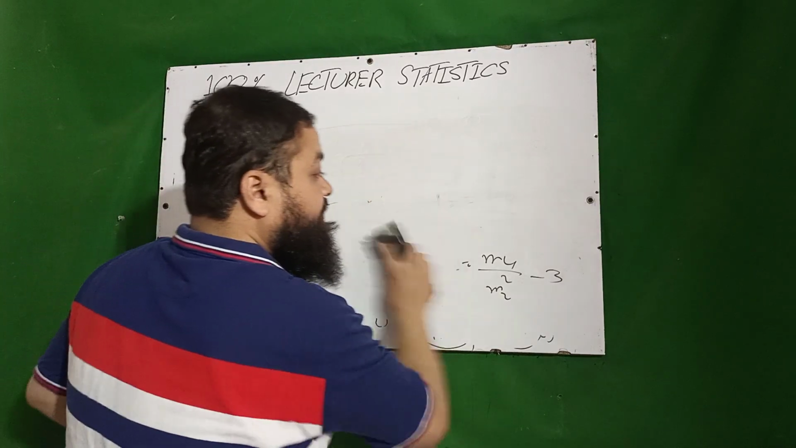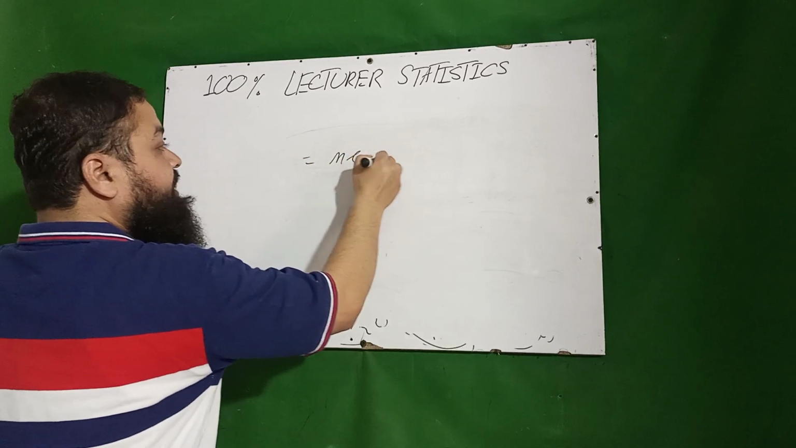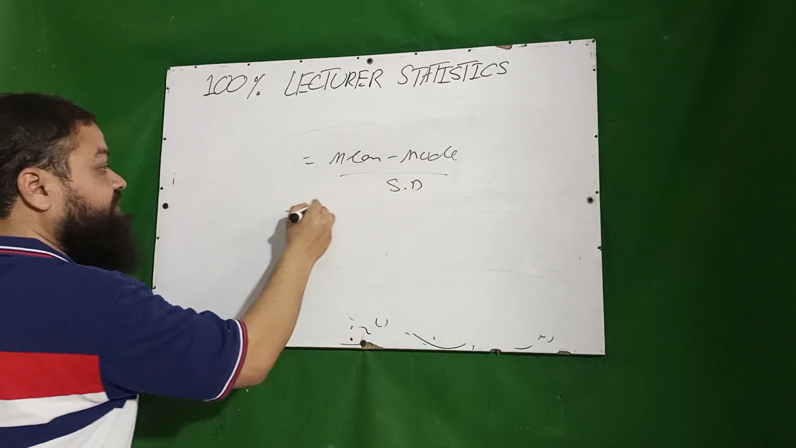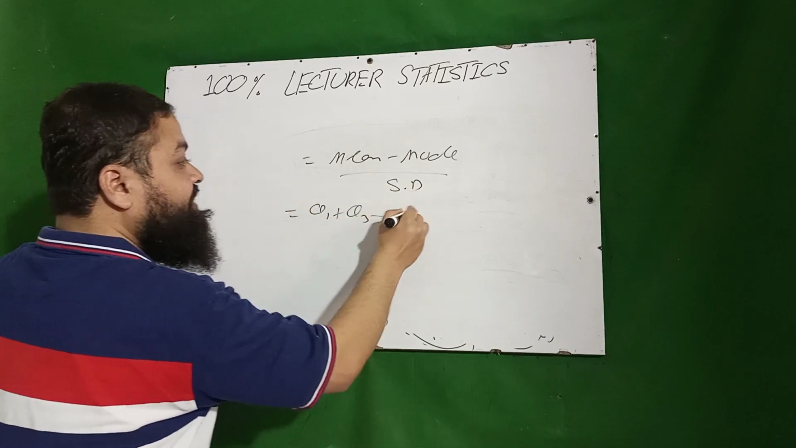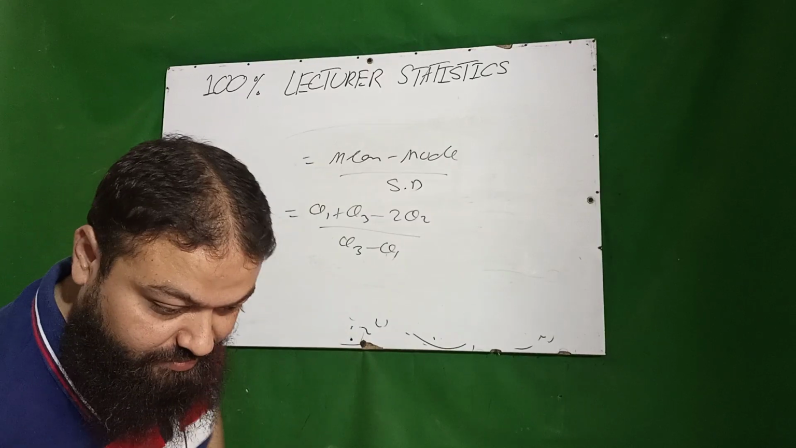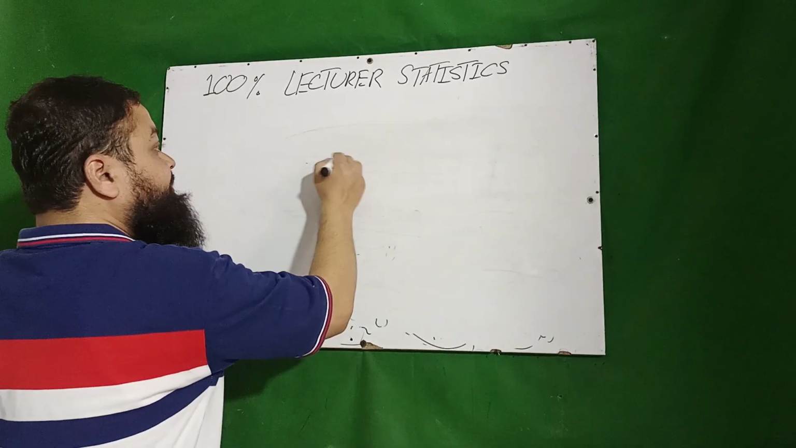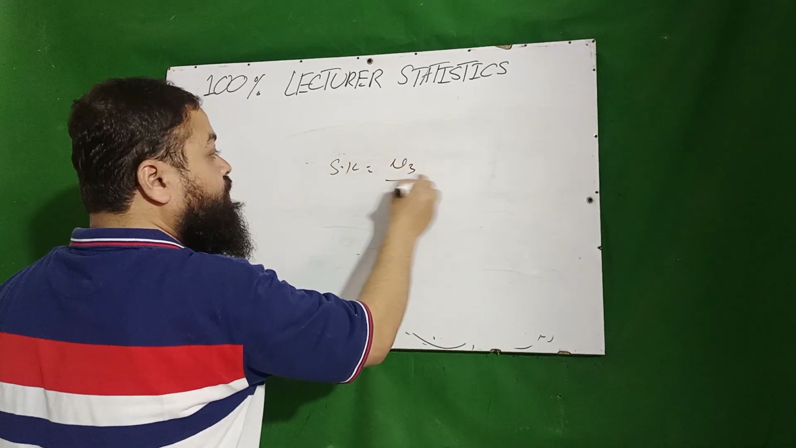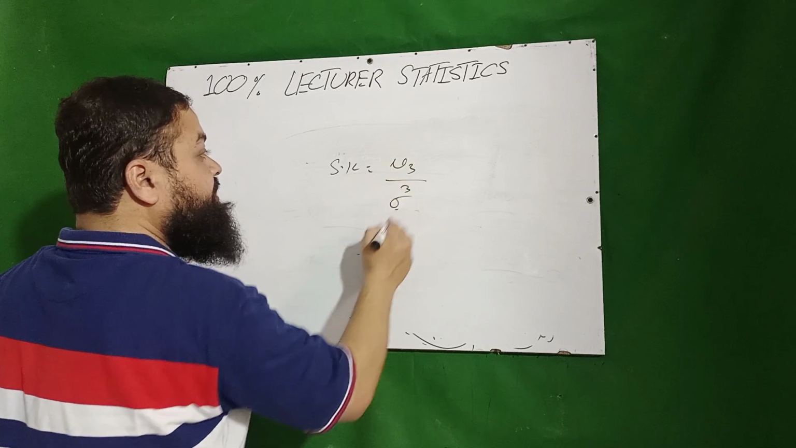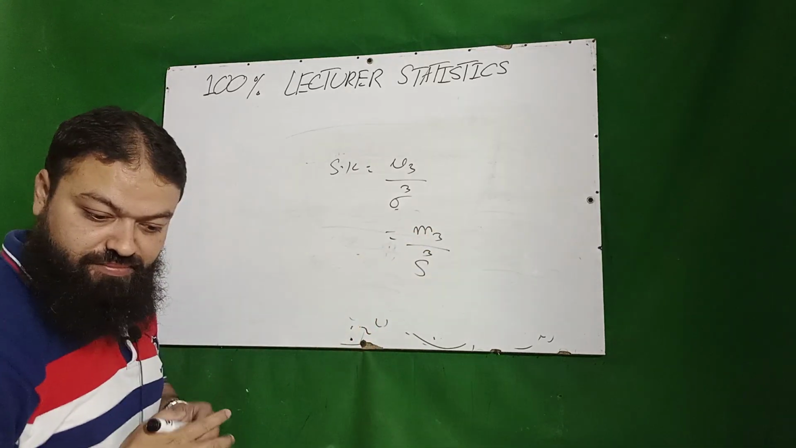Then dear students, we know the skewness is calculated by Karl Pearson's. Its formula is mean minus mode over standard deviation, and for Bowley's it will be q1 plus q3 minus 2q2 over q3 minus q1. And there is another formula for skewness, that will be mu 3 over s power 3. It can also be sigma cube. It can also be written as m3, third moment about mean, over s cube.